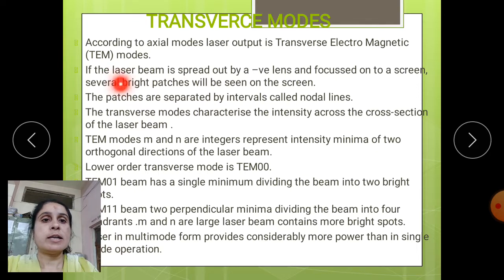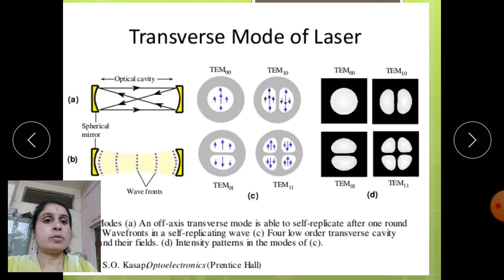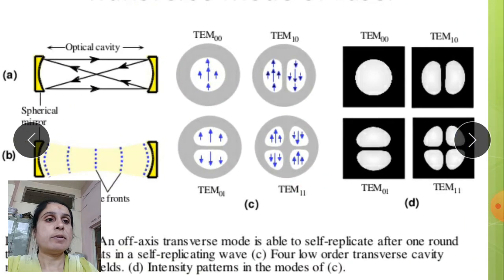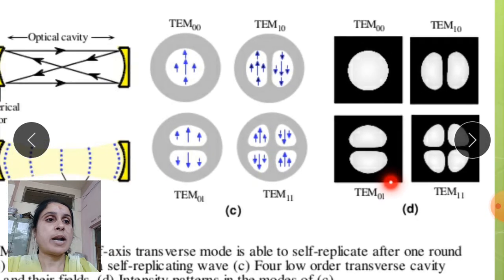So, if the laser beam is spread out by a negative lens and focused onto a screen, several bright patches will occur, and we can see them on the screen in the diagram. Those will be the bright spots.